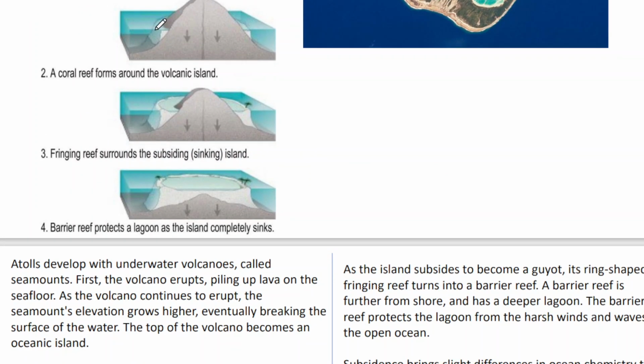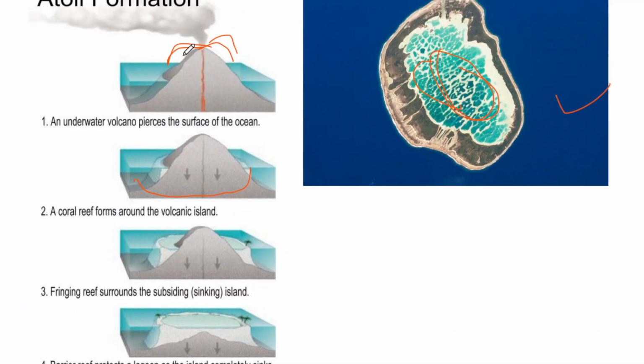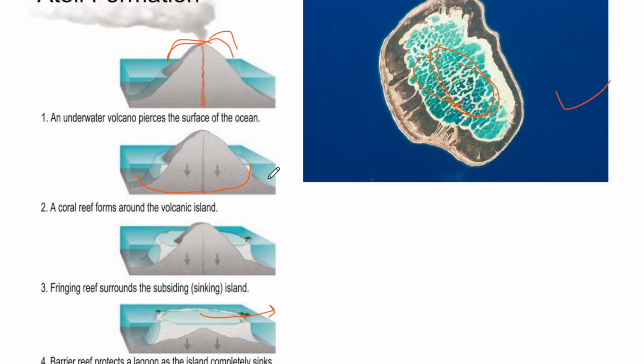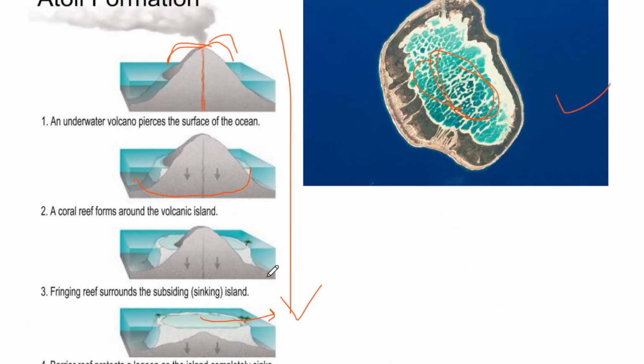And in between, coral reefs are surrounding these volcanic islands. In the area surrounding the volcanic islands, coral reefs are being developed. Once these islands subside after certain years, they can go down under the oceanic water. These fringing reefs, these coral reefs, can remain. So that forms the atoll, and in between the water will be captured, and that forms the lagoon. So this is the basic idea about how atolls are formed.